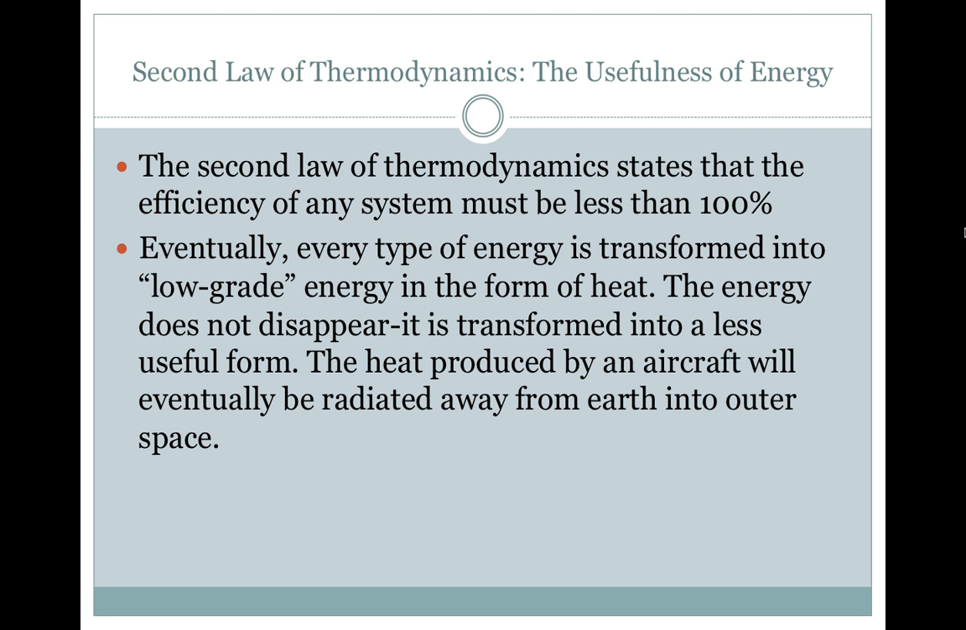Second law of thermodynamics, the usefulness of energy. The second law of thermodynamics states that the efficiency of any system must be less than 100%. Eventually, every type of energy is transformed into so-called low-grade energy in the form of heat. The energy does not disappear, it is transformed into a less useful form. The heat produced by an aircraft will eventually be radiated away from Earth into outer space.